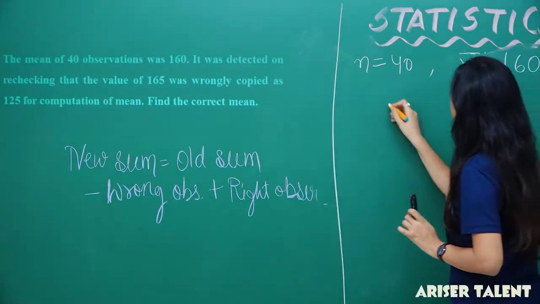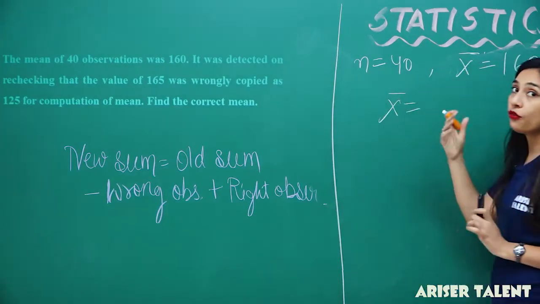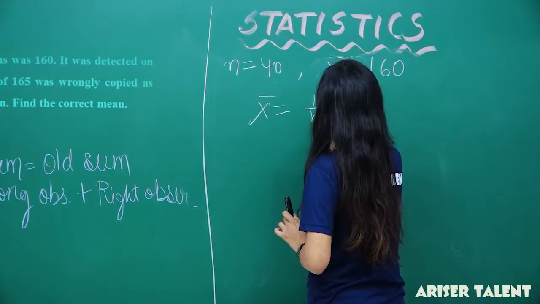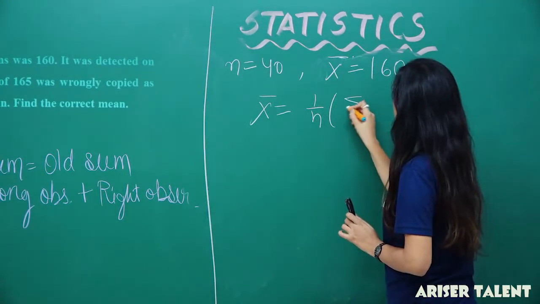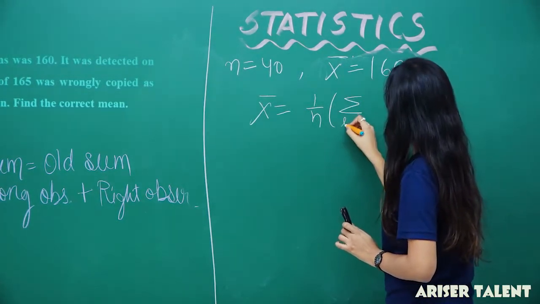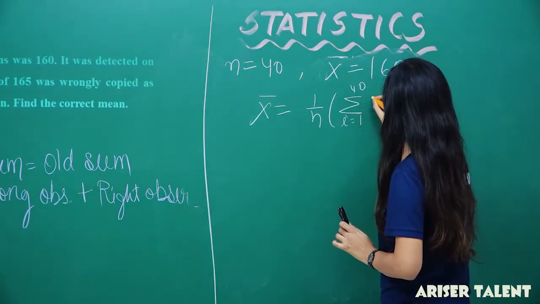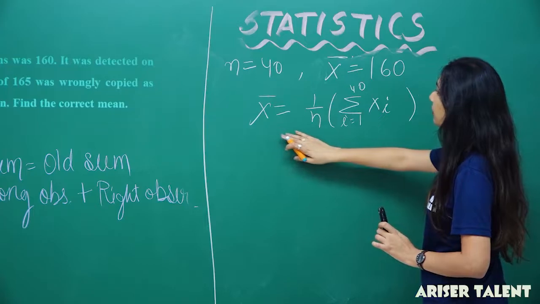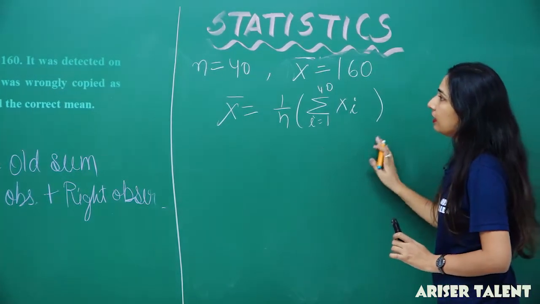So if we are having this x bar and we are having the 40 observations right there, so that will be 1 by n, summation i = 1 to 40 xi. This is the formula. Now the value of x bar is given, the value of n is given, and you don't know the summation.